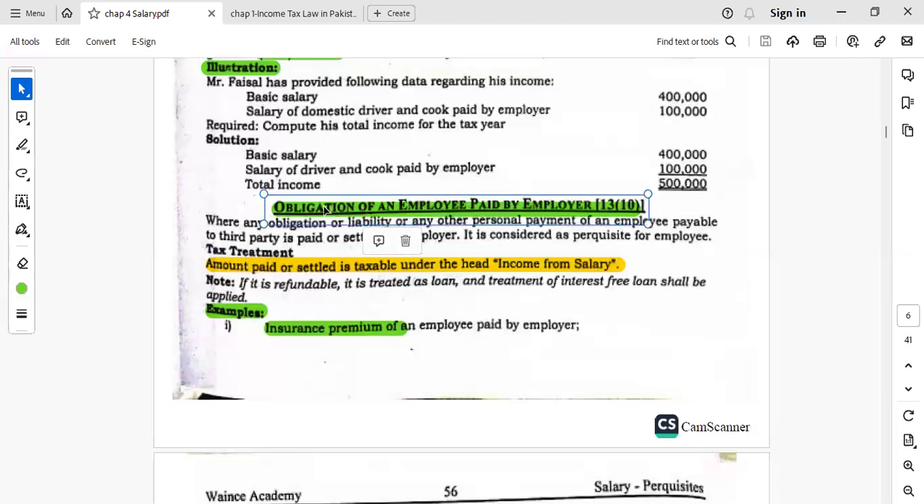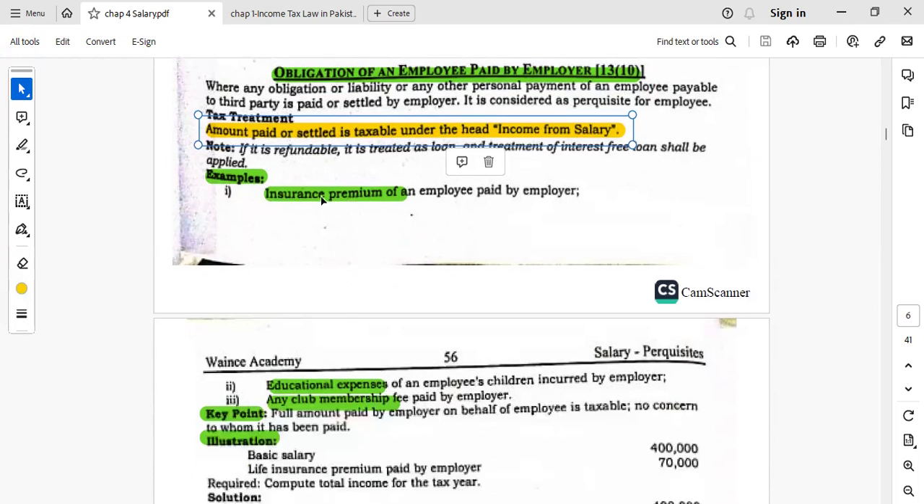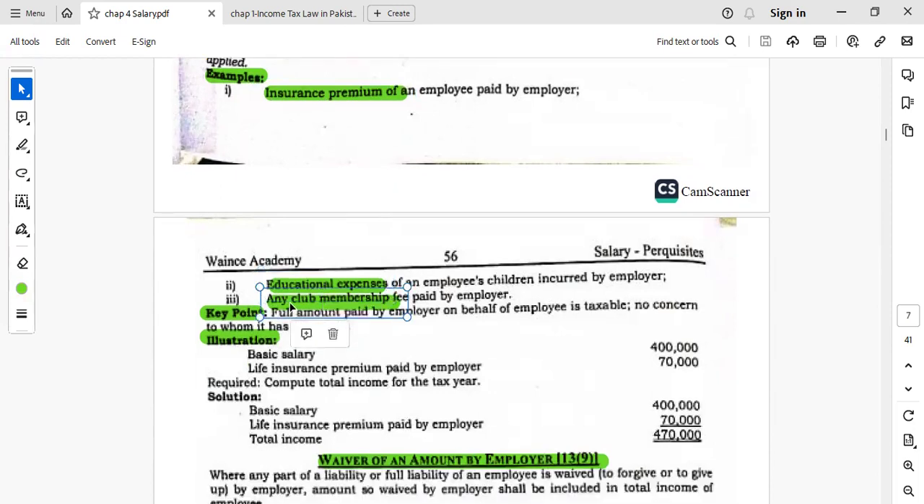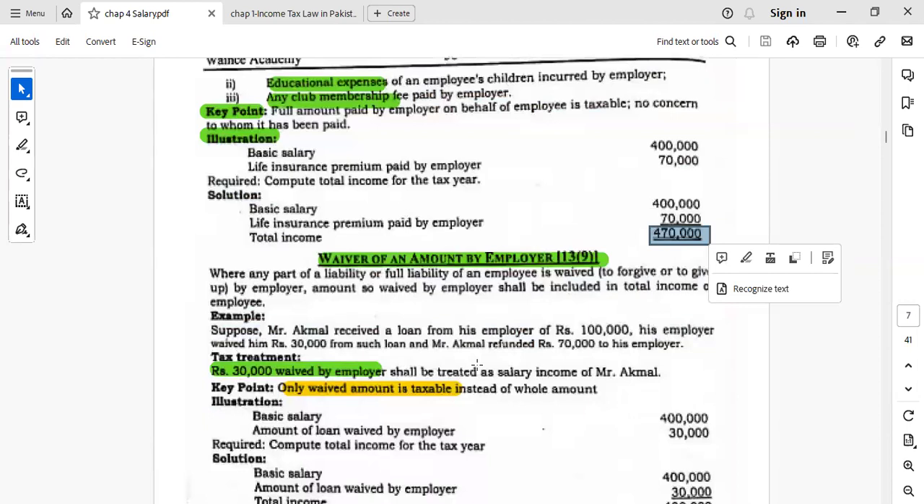Then obligation of an employee paid by the employer. It is again added as income from the salary for the tax treatment. For example, insurance premium paid by the employer, educational expenses paid by the employer, or any club membership fee paid by the employer. So these benefits will be added in the basic salary of the employee, and total income will be calculated accordingly.